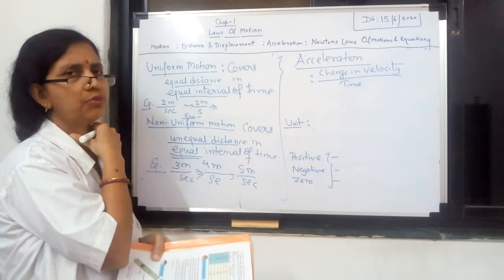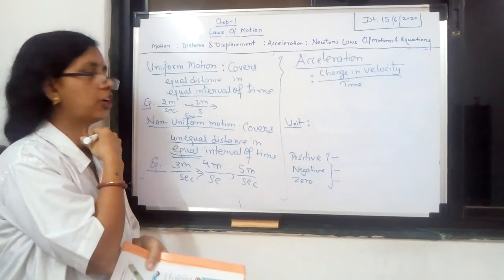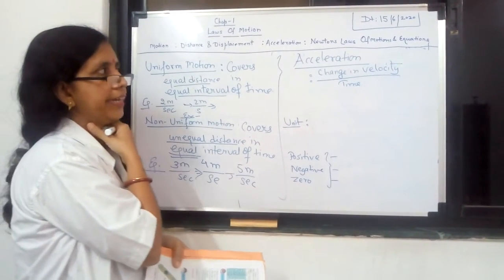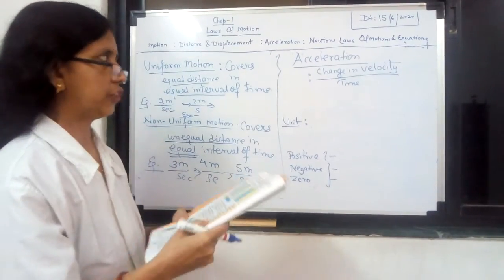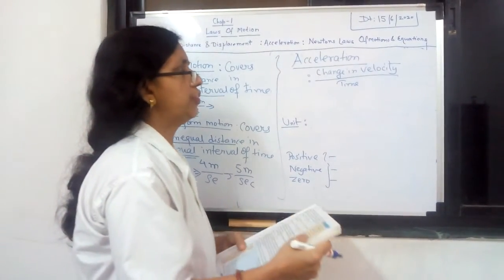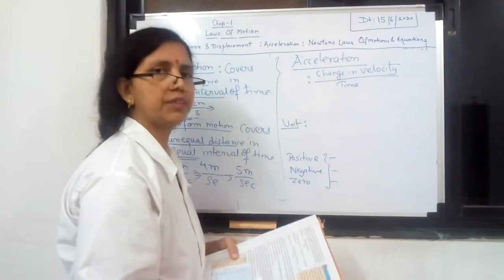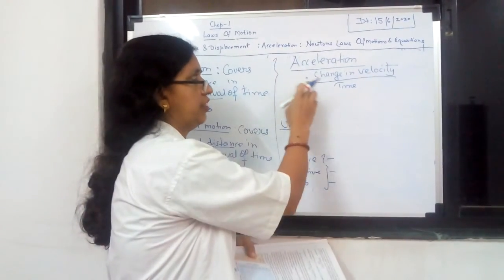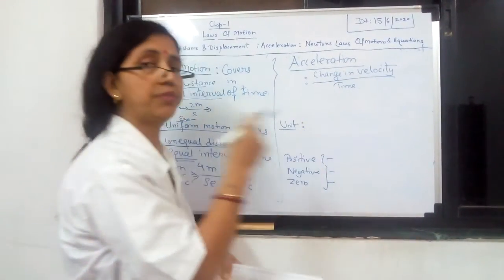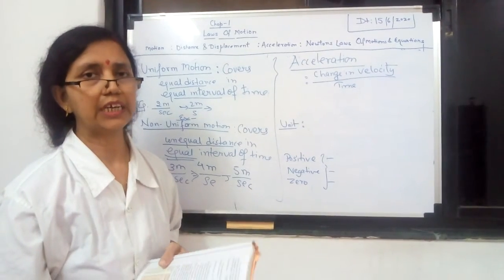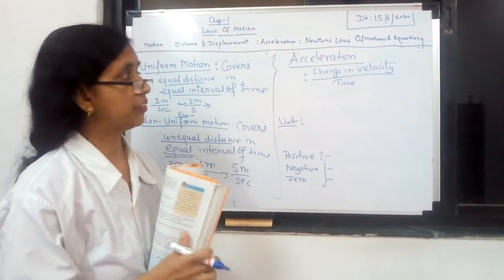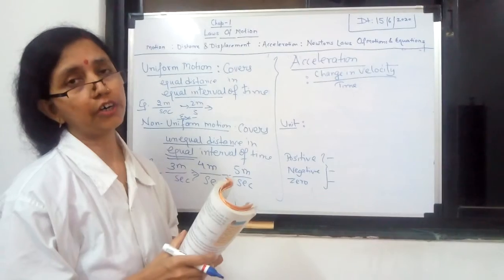So you understood what uniform motion and non-uniform motion are. Now next topic is acceleration. Acceleration is change in velocity per unit time. Now we have discussed vector quantity and scalar quantity. So will acceleration be a vector quantity or a scalar quantity?